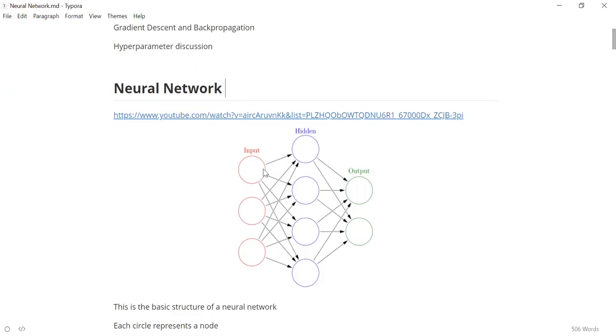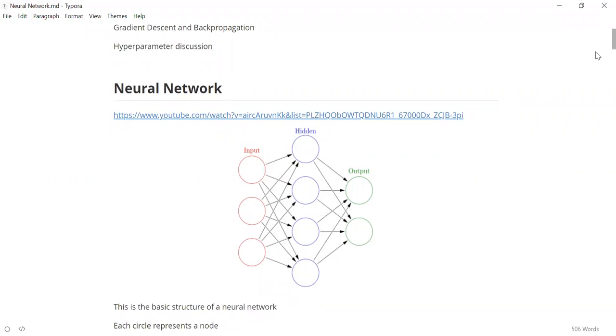So how you determine the number of layers that needs to be present and the number of nodes that needs to be present in every hidden layer is the task of a data science or machine learning engineer. He needs to try out different experiments, saying, okay, which number of layers is giving the best results and how many nodes need to be present in every layer. So this is done by a lot of trial and error.